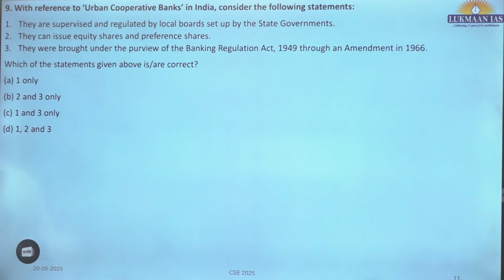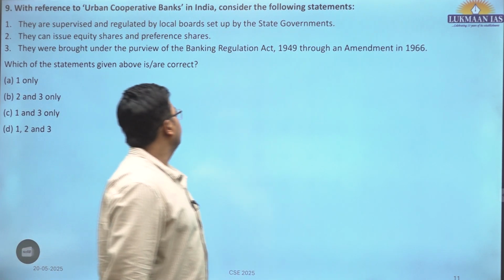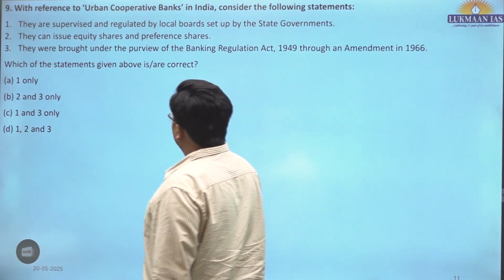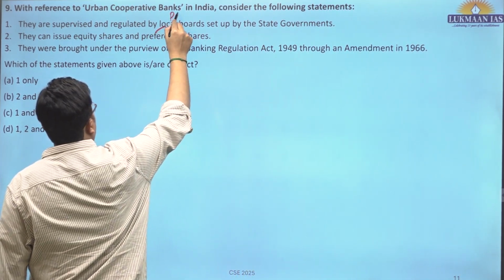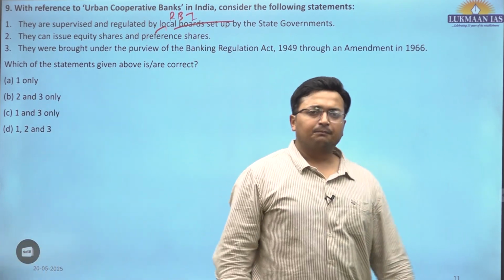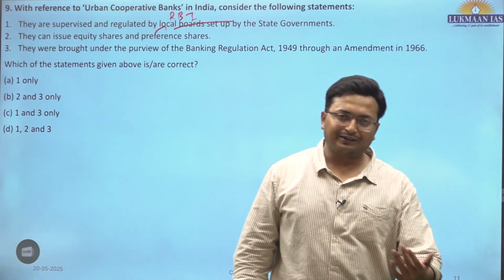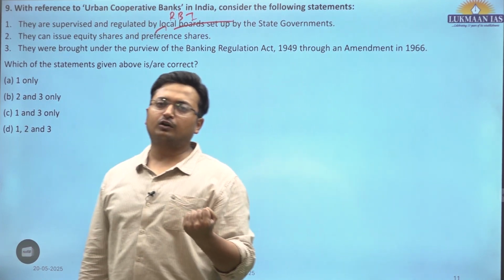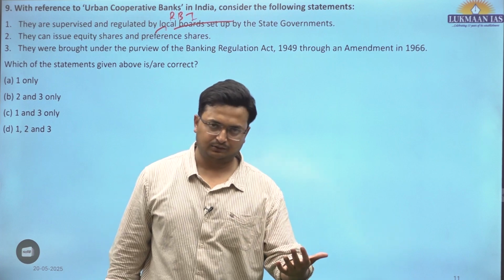9th. With reference to urban cooperative banks in India, consider the following statements. They are supervised and regulated by RBI. So this has been the change in the recent Banking Regulation Act 2020, where urban cooperative banks have been brought under the folds of the Reserve Bank of India in totality.